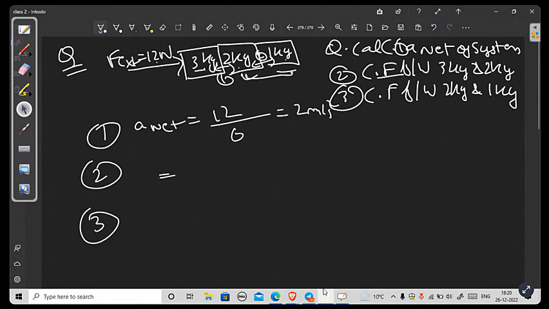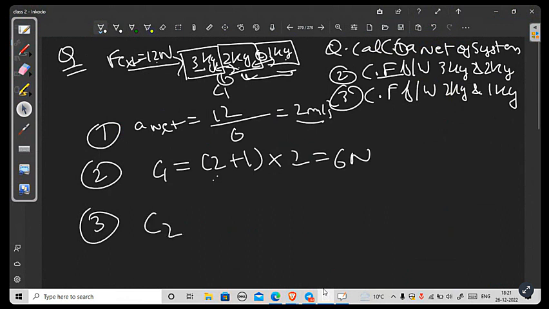Let's say the contact force between 3 kg and 2 kg is C1. So C1 is equal to 2 plus 1, that is the 2 kg block and 1 kg block, multiplied by the net acceleration. So this is nothing but 6 Newton.